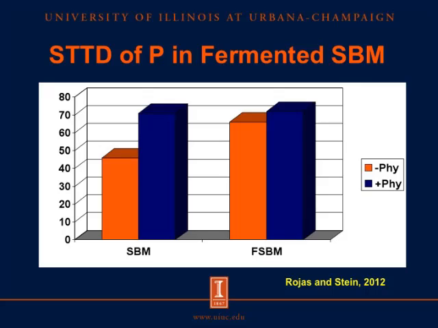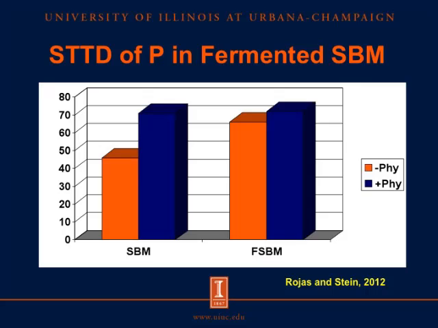So, in agreement with the previous data, we see that fermentation of soybean meal increases the digestibility if there's no phytase in the diet. However, when we add phytase to the diet, then we see a relatively big increase in the digestibility of phosphorus in conventional soybean meal, but not in the digestibility of the fermented soybean meal. And these data are also in agreement with the previous data where we saw that corn and corn germ had a larger increase in digestibility when we added phytase compared with DDGS and HP-DDG.